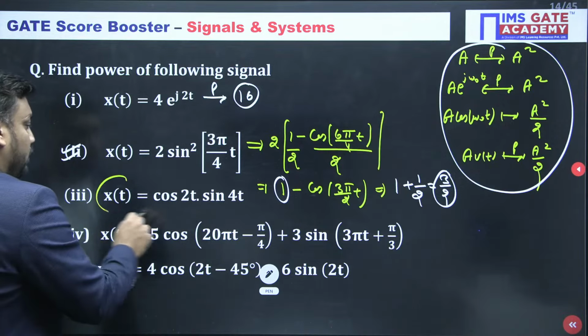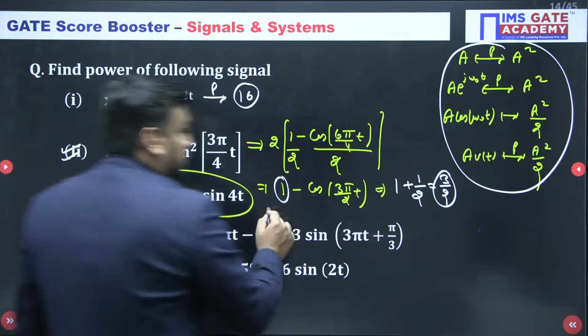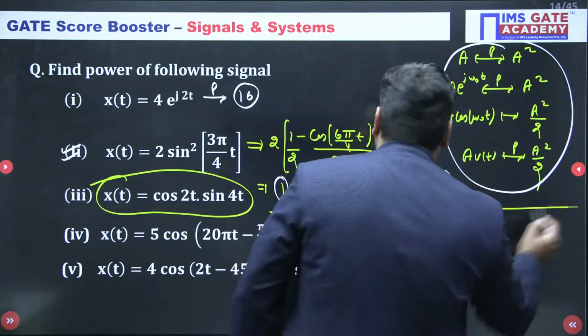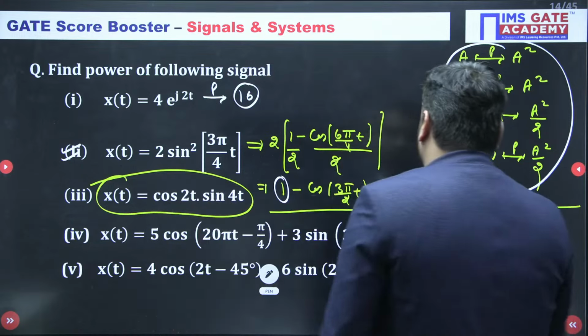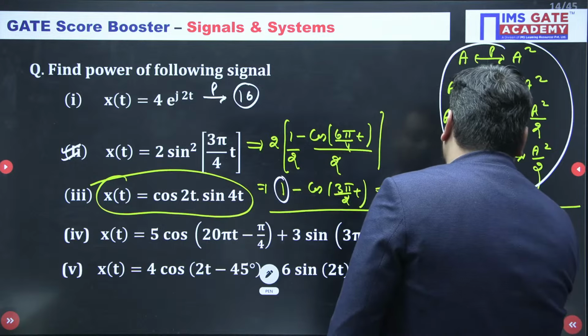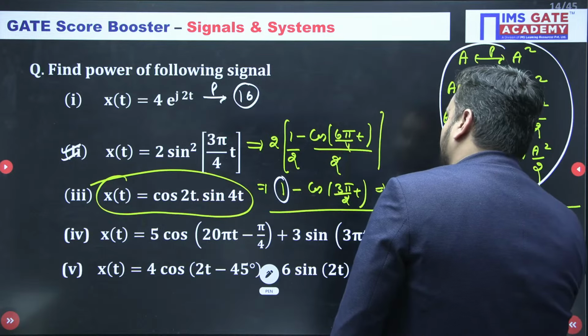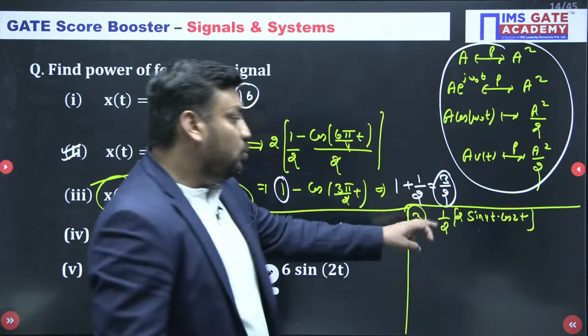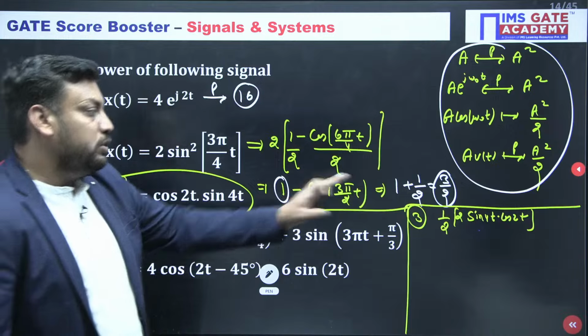But what about the third one, guys? I am solving the third question here only. In the third question again you need to apply the formula, half divide and 2 multiply. So you should write twice of sin of 4t dot cos of 2t. Why am I writing this? I want to make 2 sin a cos b.